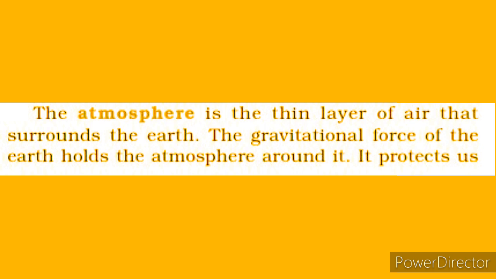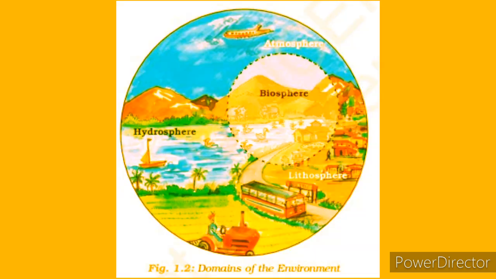The thin layer of air that surrounds the earth is called atmosphere. And the last and most important domain is biosphere. The narrow zone of the earth where land, water and air interact with each other to support life is called biosphere. Plants and animals together make biosphere.